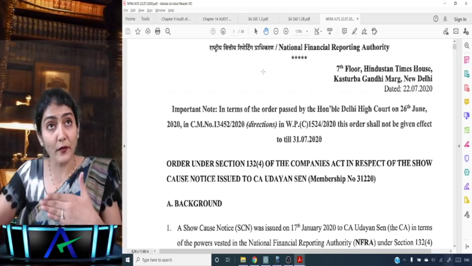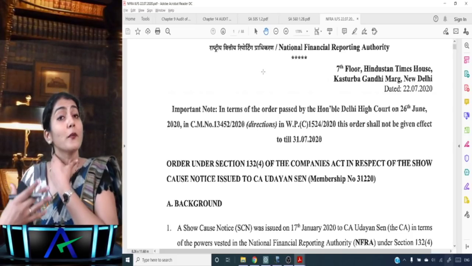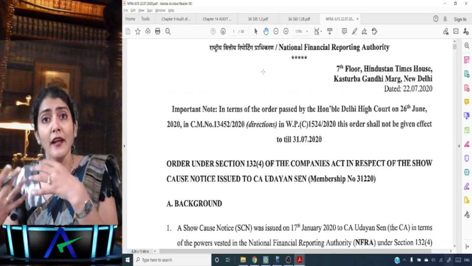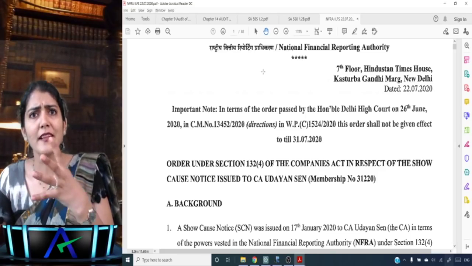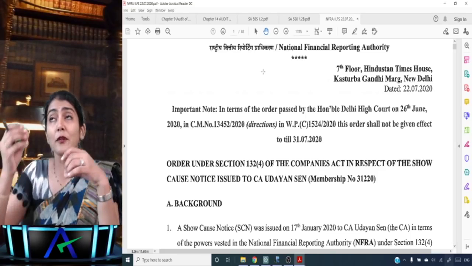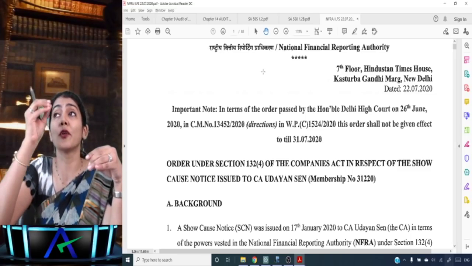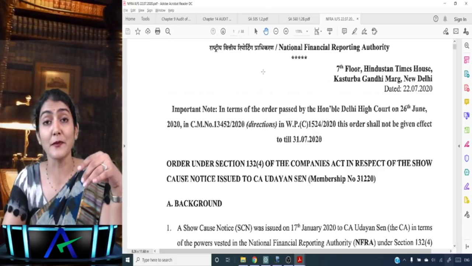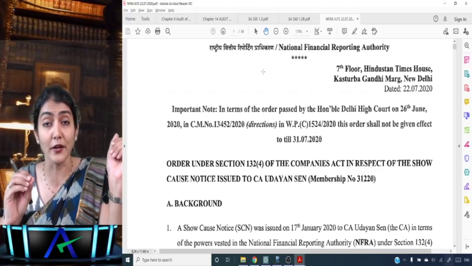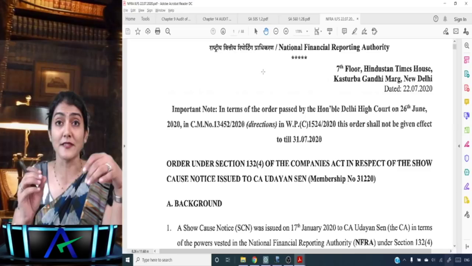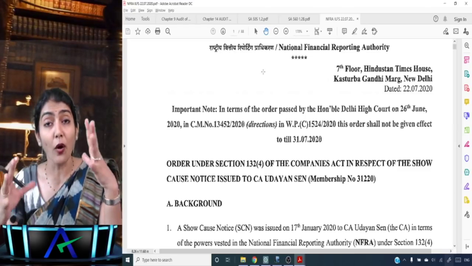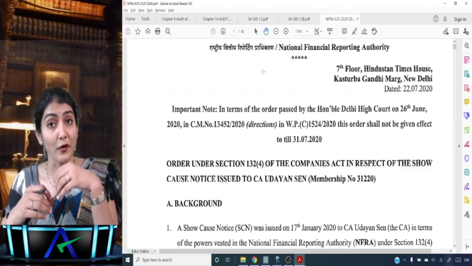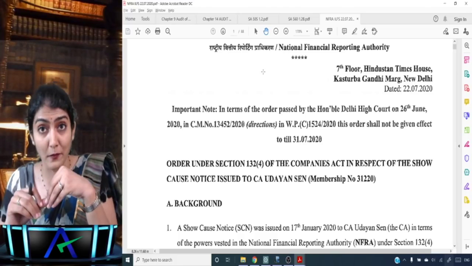Now if you go through this 88-page order passed by the NFRA, just from seeing the practical aspect of things, you'll see that so many standards on auditing have been referenced. They've mentioned the engagement partner, the engagement quality control review, the risk of material misstatement, going concern. All that we discuss in the standards on auditing, and also SQC 1.